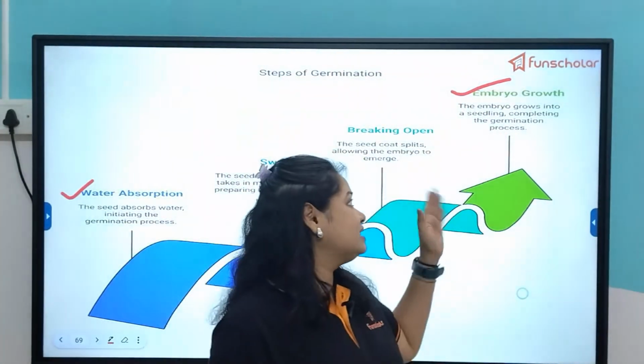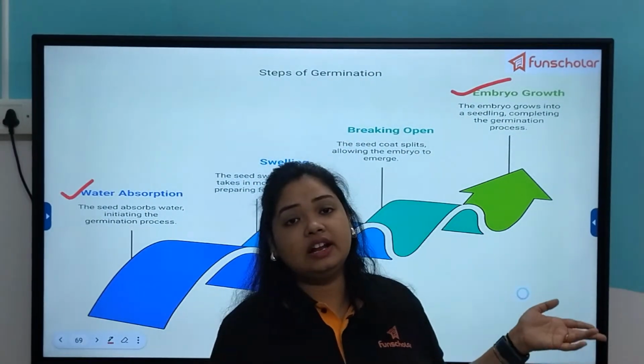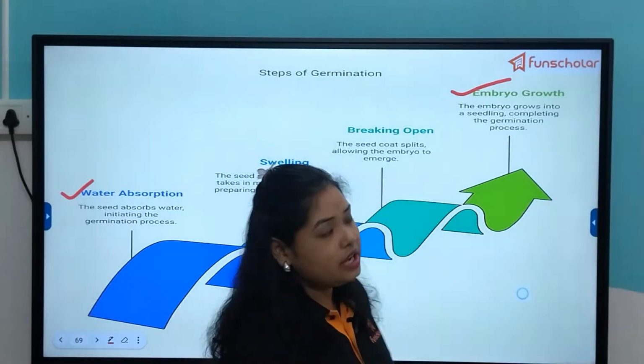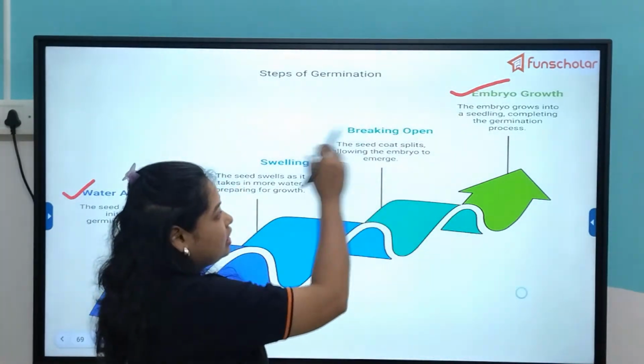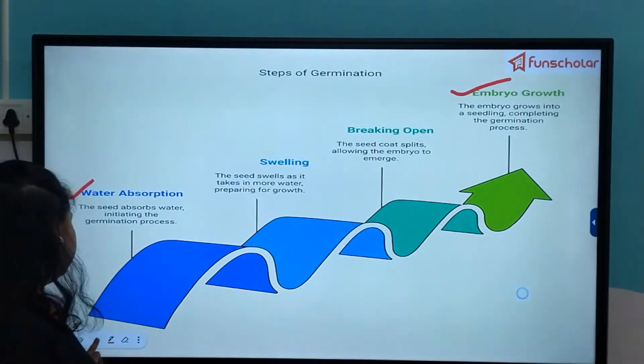Now after this seedling, further growth continues until it develops into a mature plant or tree. But the germination process is actually recorded only till the point where the seedling comes out of the seed.